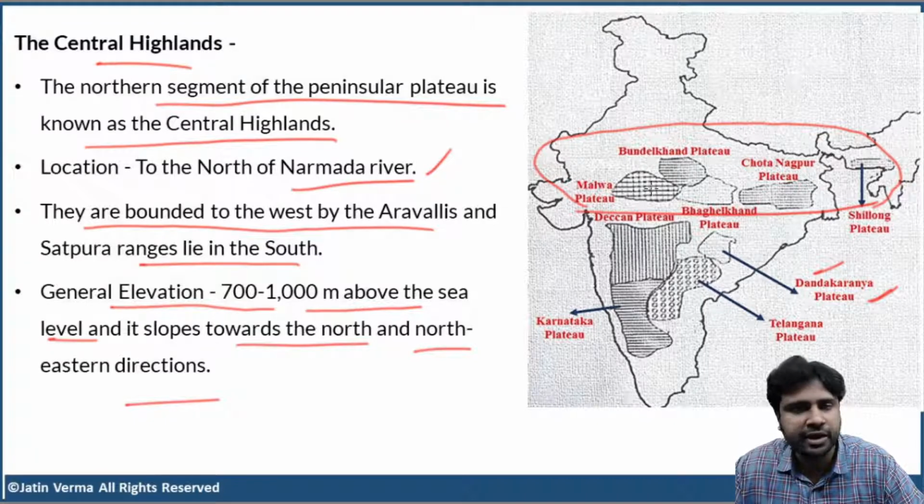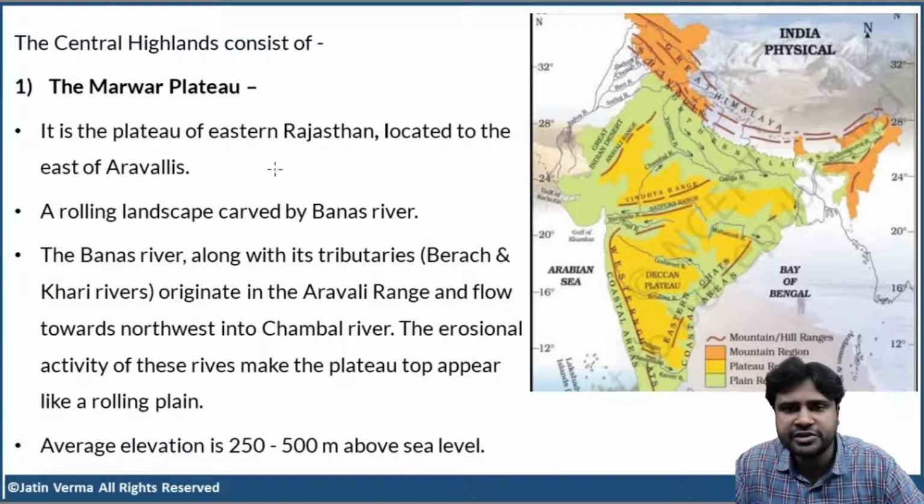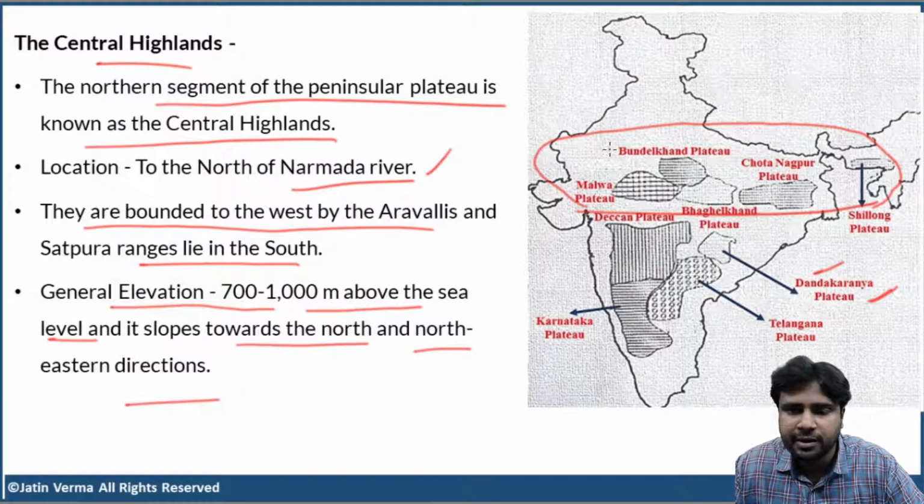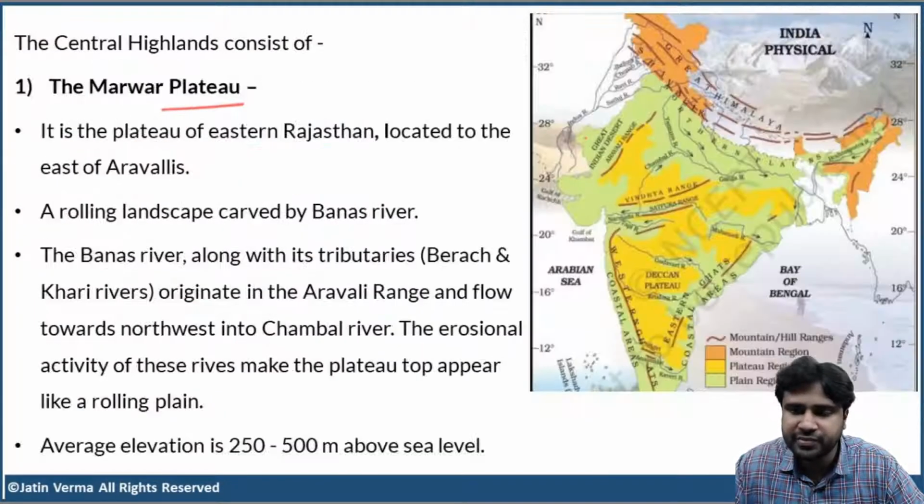So the Central Indian Highlands are roughly located to the north of the Narmada River, and they are bound by the Aravalli hills to the west. We can say hills, not mountains, basically. And to the south we have the Satpura range. Okay, and we are going to discuss all these now. So let us just start with the Marwar Plateau. As I told you, in this map the Marwar Plateau is not shown properly, but this part is the Marwar Plateau.